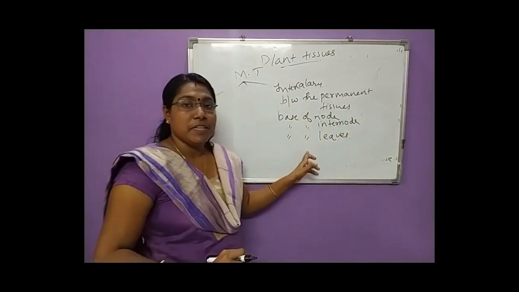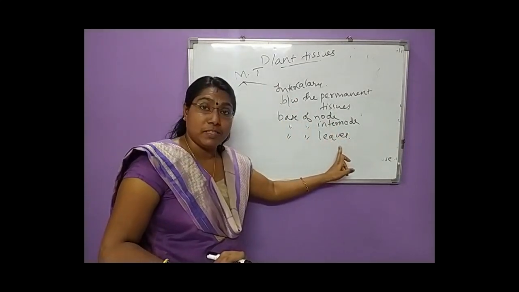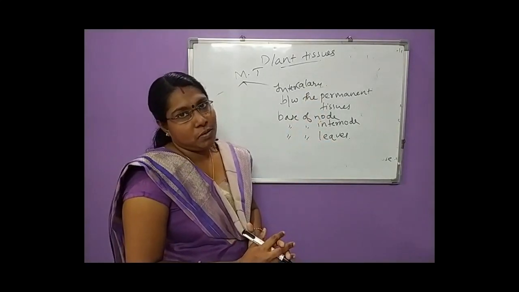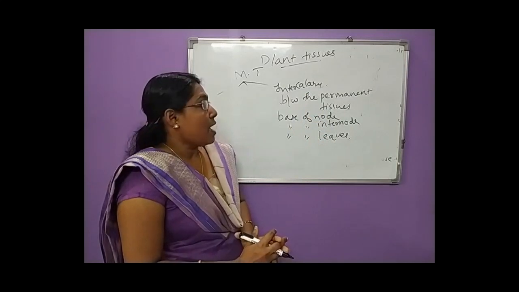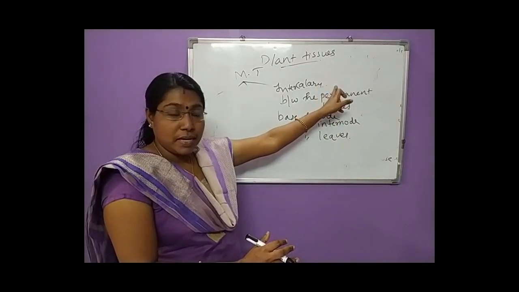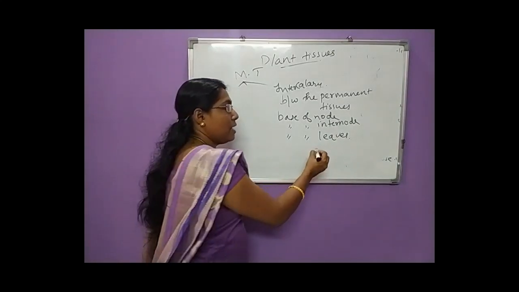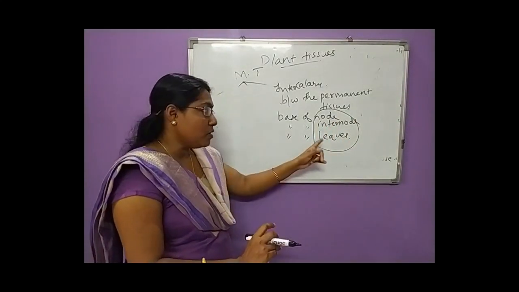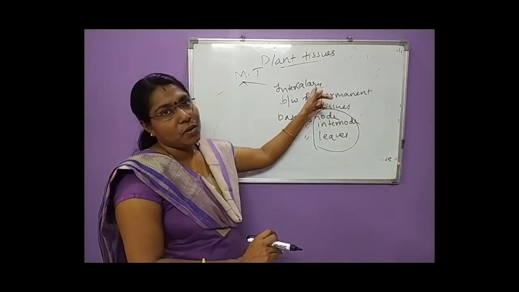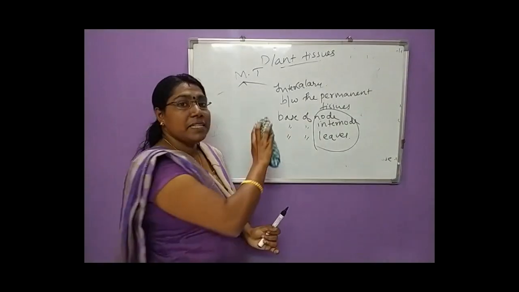Here these intercalary meristems are located. Where? Base of node, base of internode, and base of leaves. So what is the function? It increases the length of these parts. The length of these parts increases due to the activity of this intercalary meristem. So all the three meristems are over. These are all about the meristematic tissues.